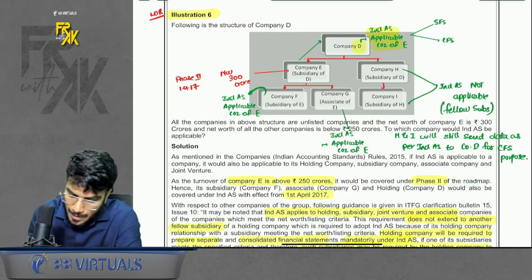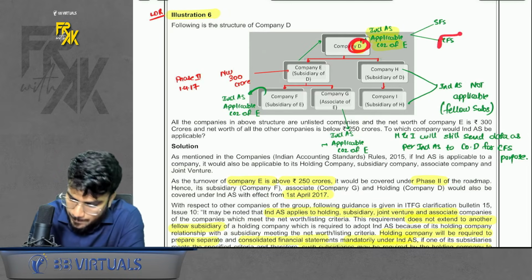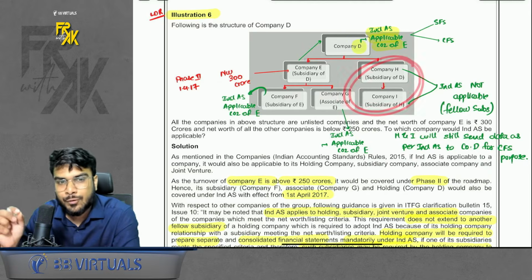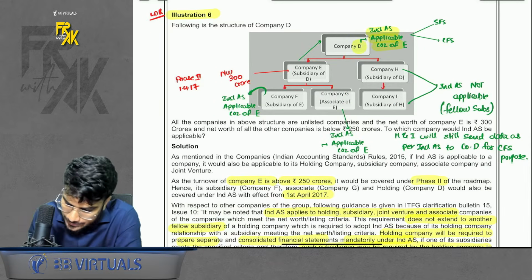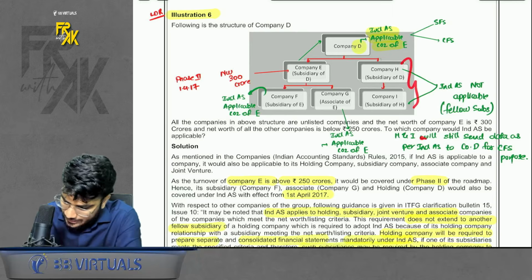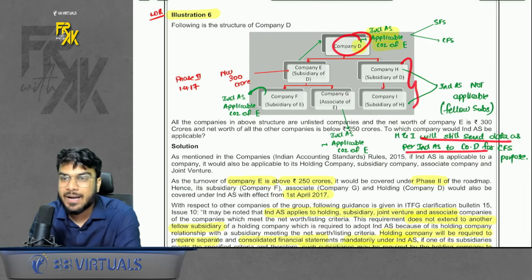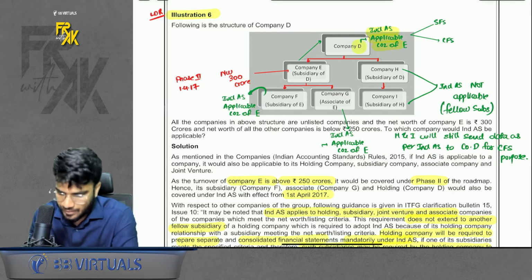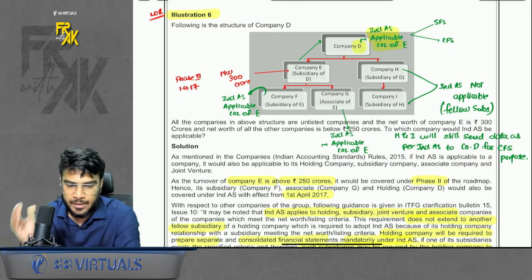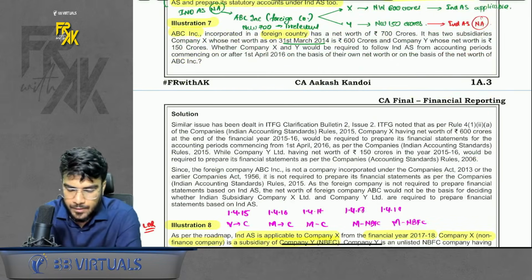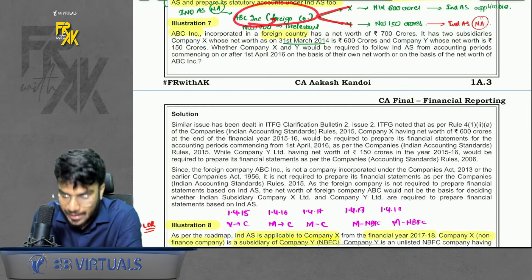But do you remember, because Ind AS become applicable to parent, so for the purpose of CFS, these fellow subsidiaries will also have to furnish data as per Ind AS. That means this H and I will follow AS, but for the purpose of CFS, they will have to send data to company D as per Ind AS also. So in this case, do you remember a remedy was available where company H and I can adopt Ind AS voluntarily? Simple. Okay. Illustration number 7, where there was one foreign company which has two Indian subsidiaries.